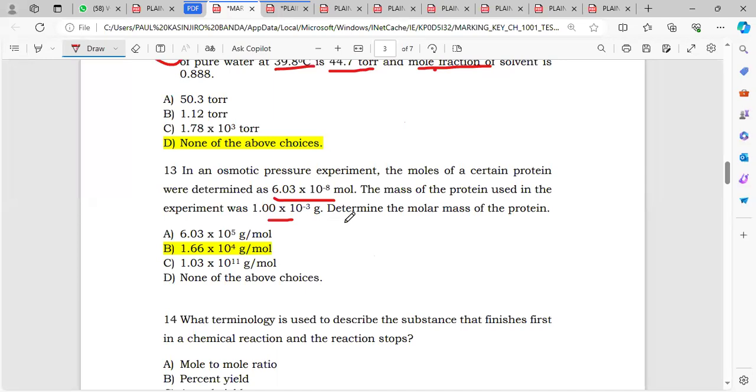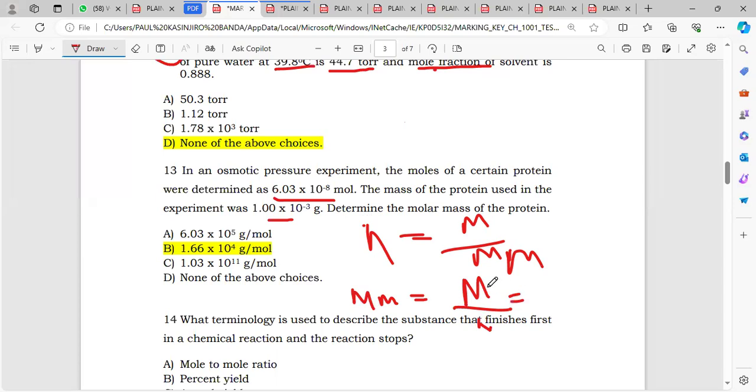Yeah, so this is very simple, guys, right? We know that moles are equal to what? Mass over molar mass. So in this question, we've been given the mass, we've also been given the moles. Now we are finding the molar mass. So molar mass is equal to what? If I make the molar mass the subject of the formula, it's just mass over the moles, right?